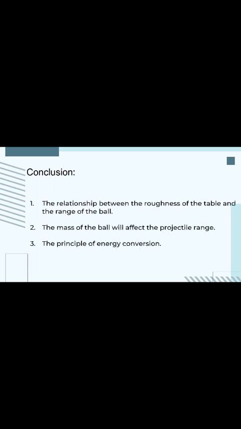When we complete and understand the theory in this project, we should know the relationship between the roughness of the table and the range of the ball, that the mass of the ball will affect the projectile range, and the principle of energy conversion.